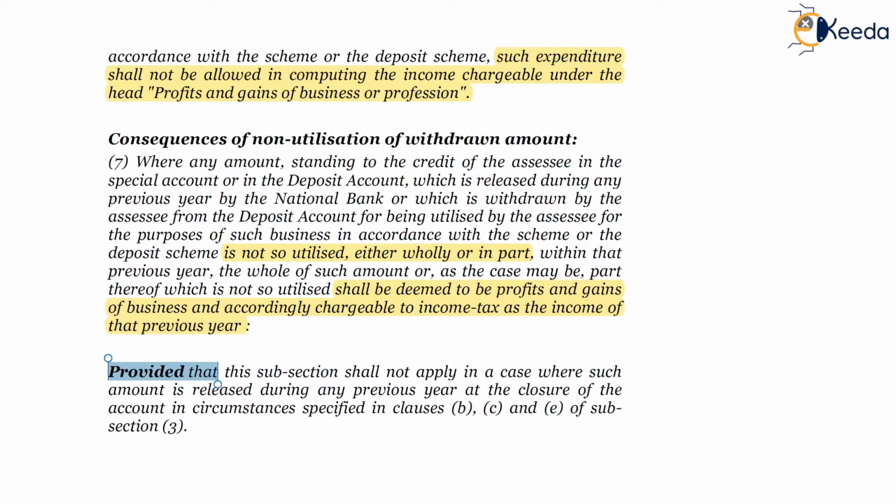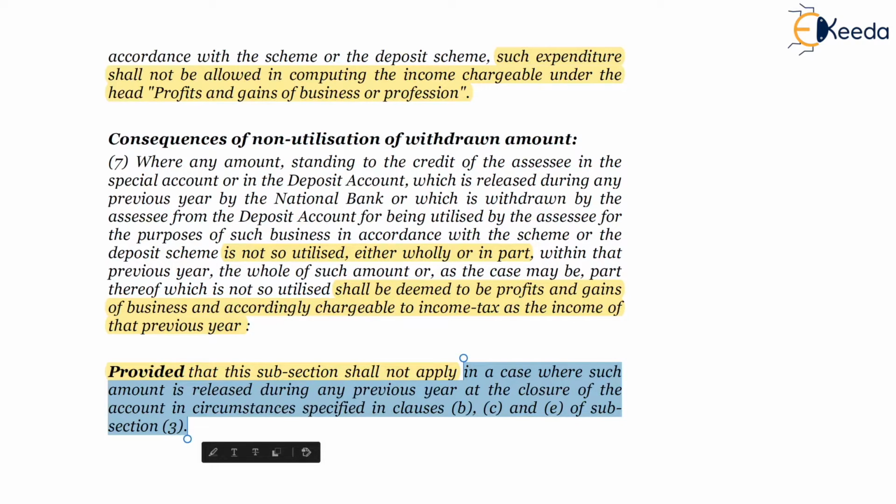Proviso: provided that this subsection shall not apply in a case where such amount is released during any previous year at the closure of the account in circumstances B, C and E. B, C and E is other than closure of business or firm dissolution. The remaining clauses, if it is utilized for these clauses B, C and E, then nothing will be taxable under subsection 7.